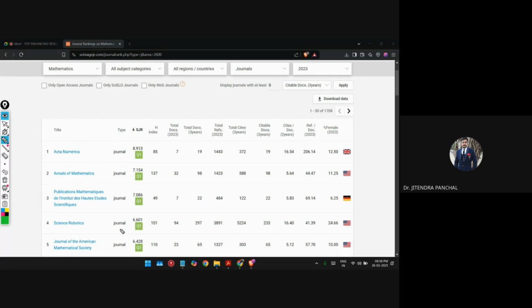Otherwise, what you can do is include novelty in your work, like not only limiting ourselves to the topic only, but you can include AI, Python programming, and the rest of the things which are currently in trend. If you include that kind of thing, it will definitely increase your percentage of getting accepted. It will increase your percentage of acceptance. Are you getting this or not?